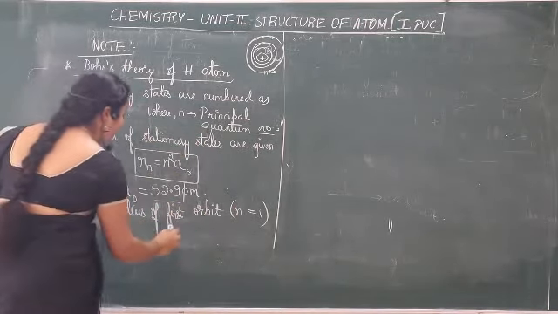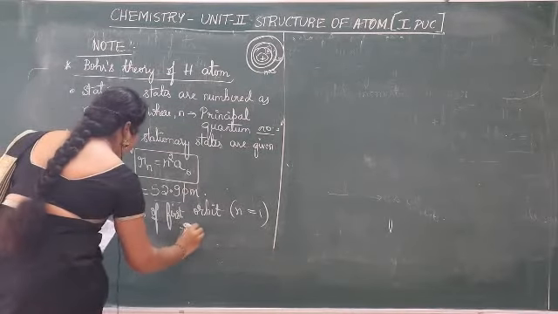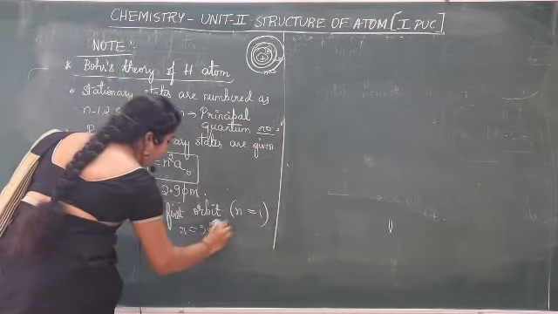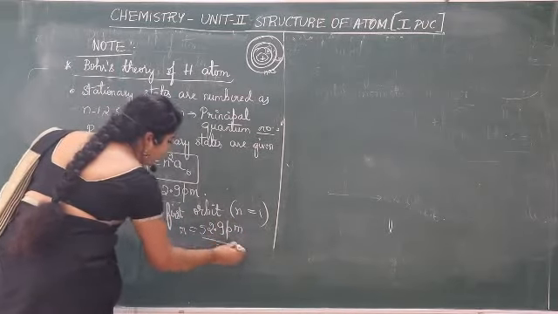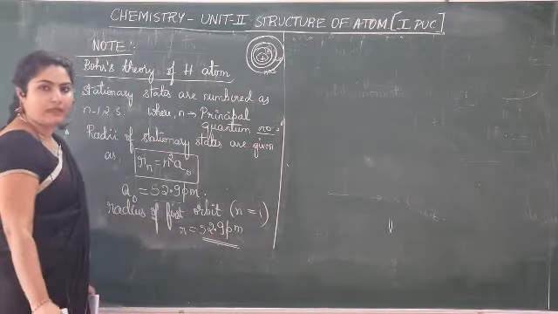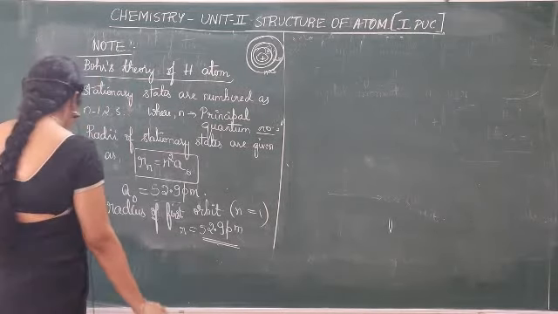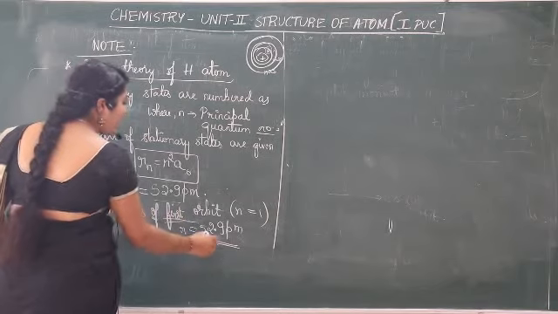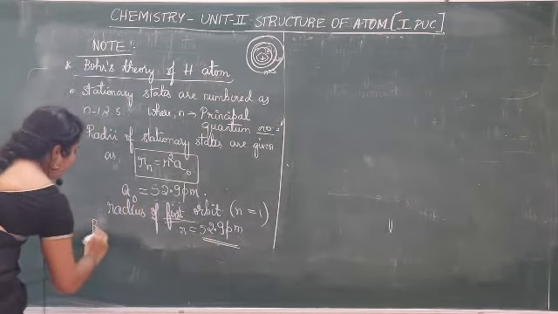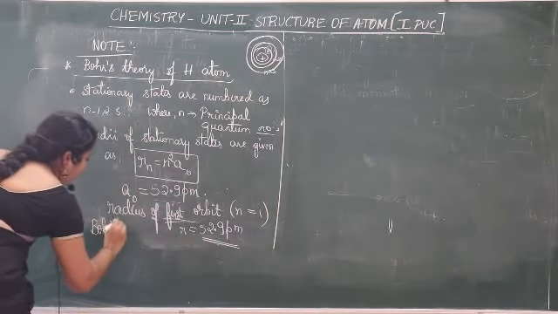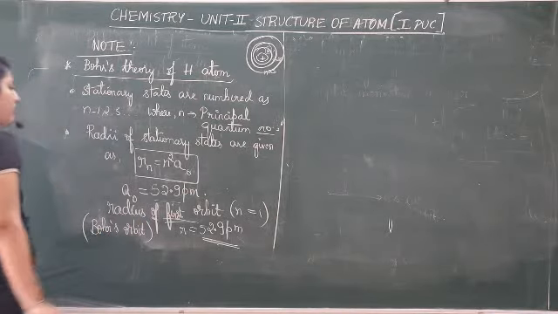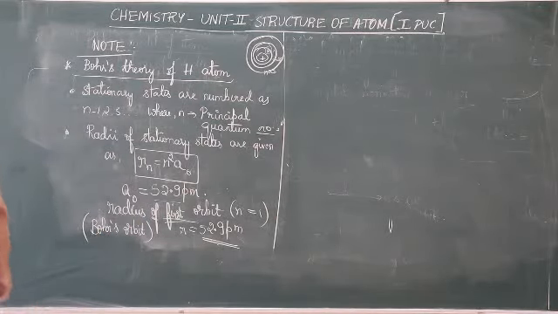Radius of first orbit will be R is equal to 1 into 52.9 picometer, which will be equal to 52.9 picometer. Clear? And this first orbit is also called as Bohr's orbit.